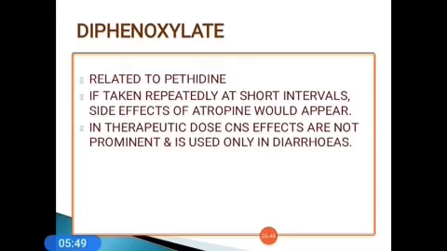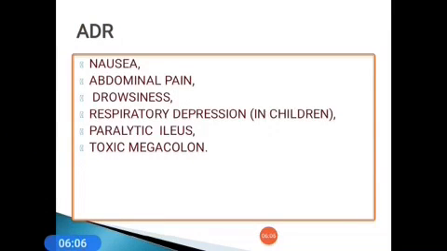Next drug is diphenoxylate. This drug is related to pethidine. If taken repeatedly at short intervals, side effects of atropine would appear. In therapeutic doses, CNS effects are not prominent and it is used only in diarrheas. Adverse effects are nausea, abdominal pain, drowsiness, respiratory depression, especially in children, paralytic ileus, toxic megacolon.